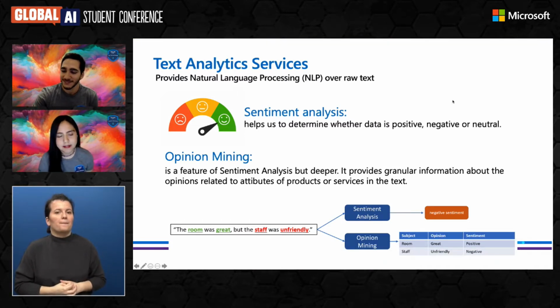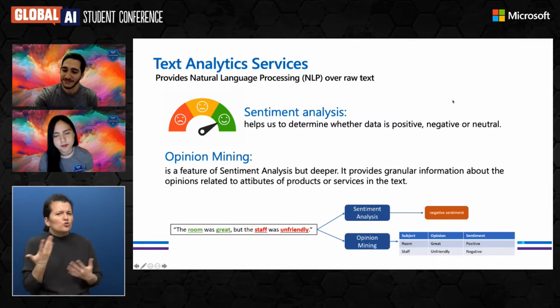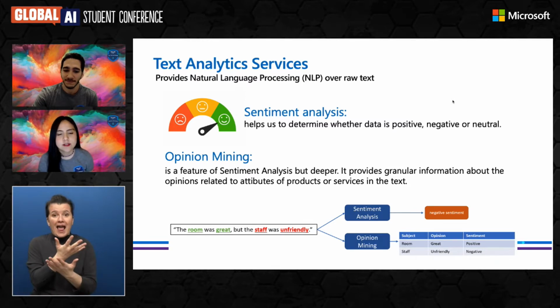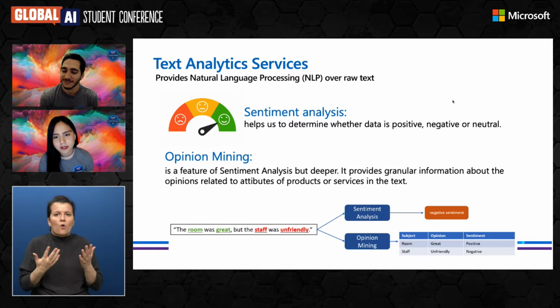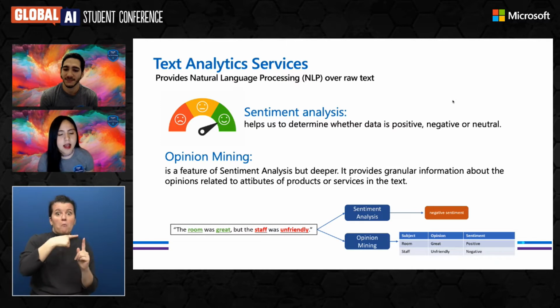The text analytics service basically provides natural language processing over raw text. Inside of that, we have different services like sentiment analysis, which help us to determine whether data is positive, negative, or mixed, like a combination between both.